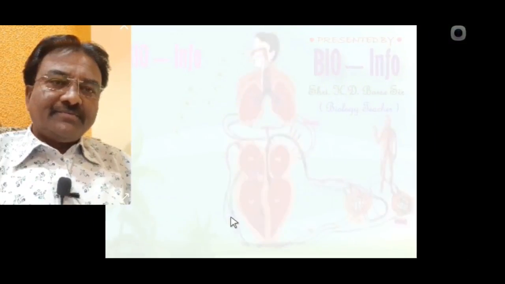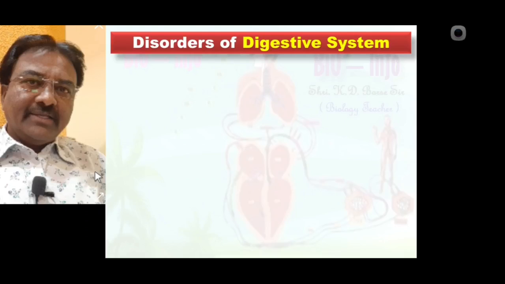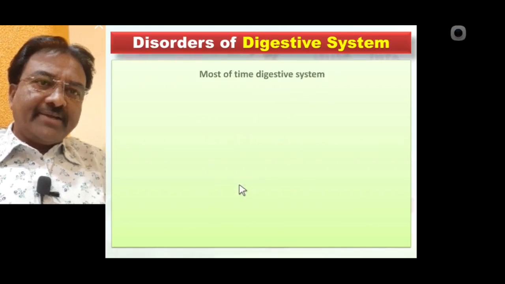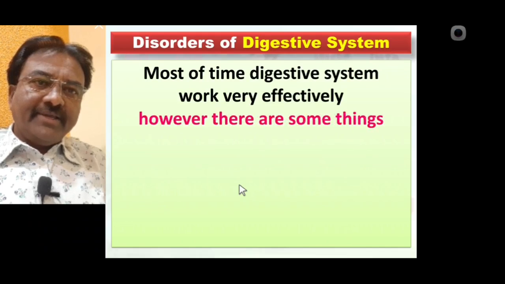The human digestive system works very effectively.